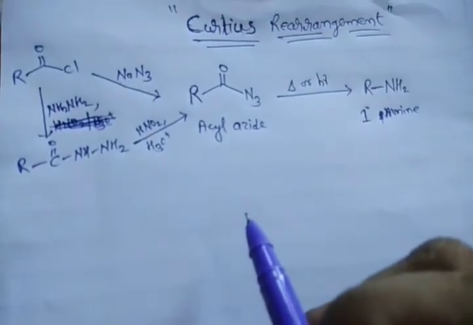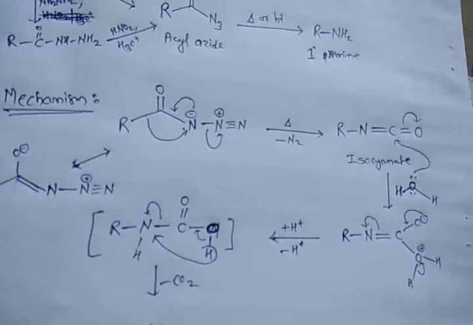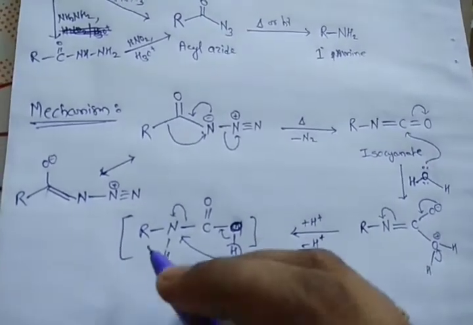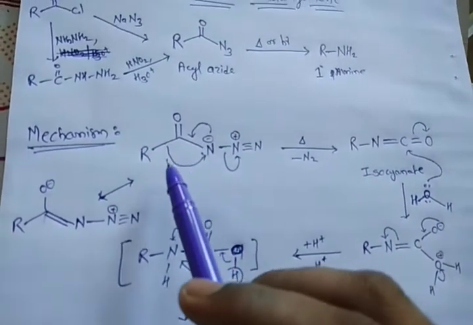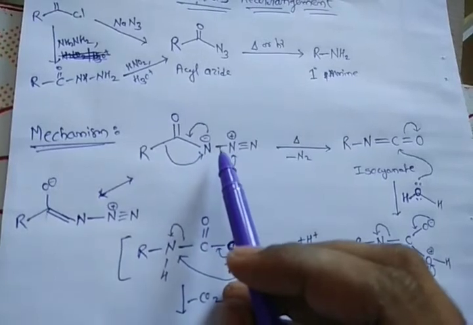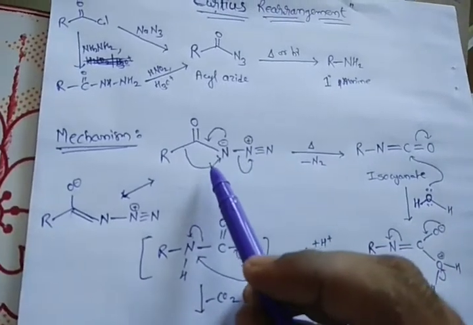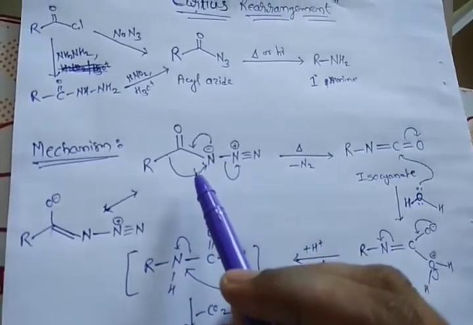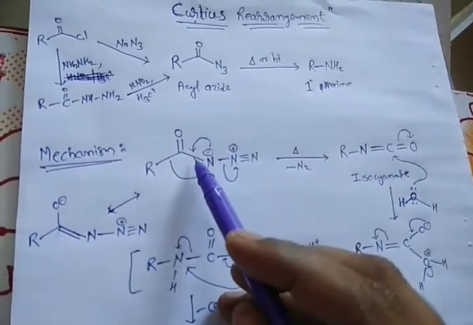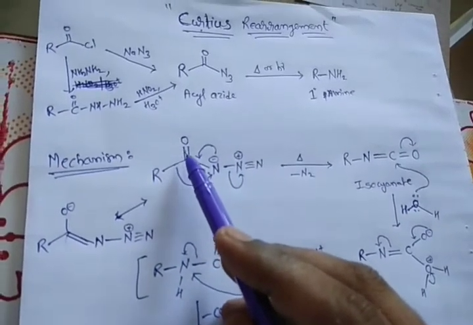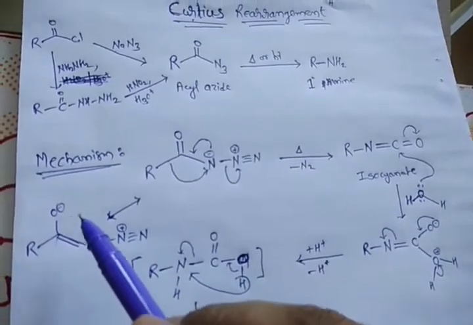Now let's try to understand its mechanism. In the mechanism, this acyl azide can be written like this: C double bond O, N minus, N positive and a triple bond N. So this acyl azide has a resonating structure like this. The negative charge will migrate here, and one of the pi bonds in the carbonyl group will migrate onto oxygen. So this is a resonating structure.